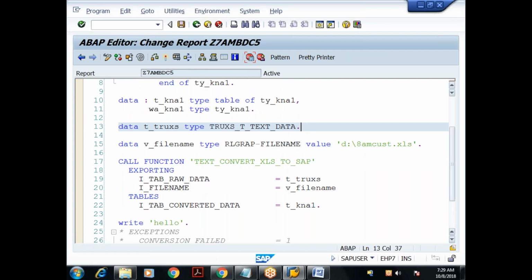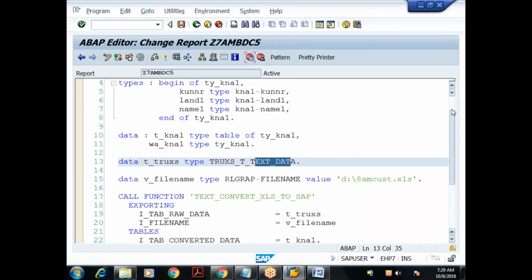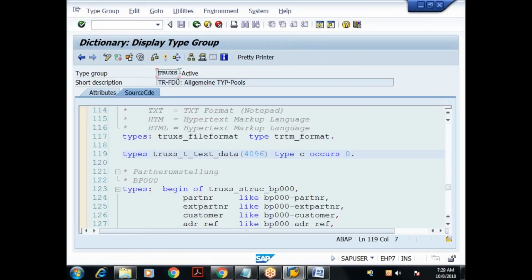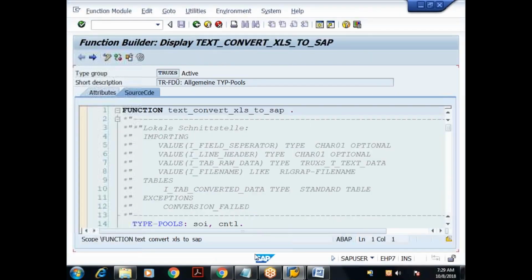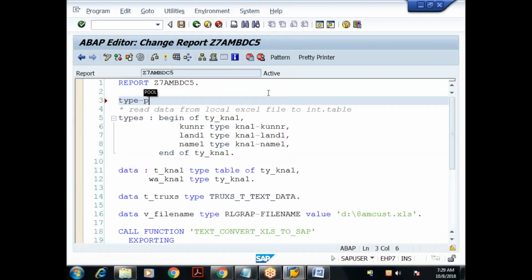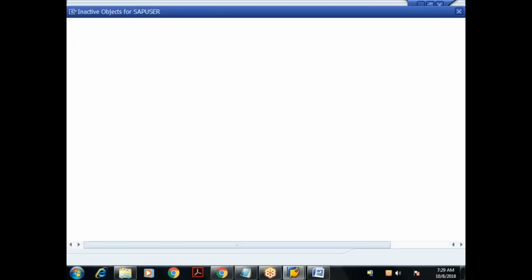If you are doing it in the older versions, you may get an error saying that this is unknown. So already we know if you are using the components of the type group, we should declare the type group. How to declare the type group? If it is getting an error, we say TYPE-POOLS. What is the type group name? Trucks. Then it will recognize. But here, it's not required. This is very much required till ECC 6.0. This is the EHP version, so explicitly I need not declare.